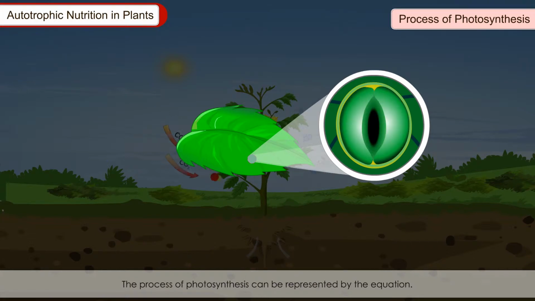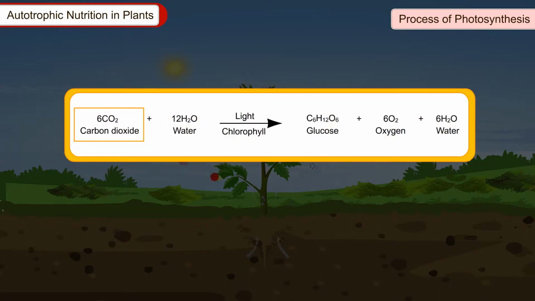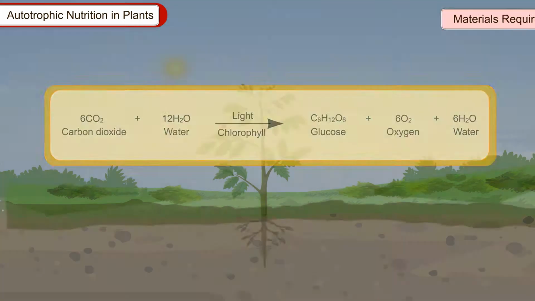The process of photosynthesis can be represented by the equation: 6CO2 (carbon dioxide) plus 12 H2O (water) react with light and chlorophyll to give C6H12O6 (glucose) plus 6O2 (oxygen) plus 6H2O (water).